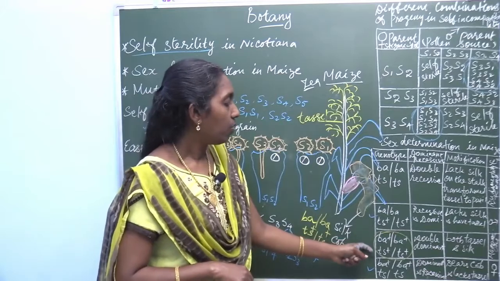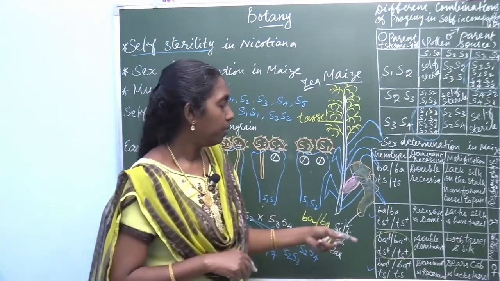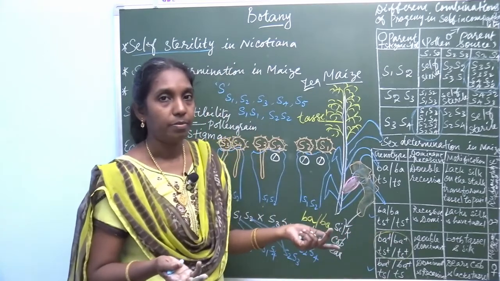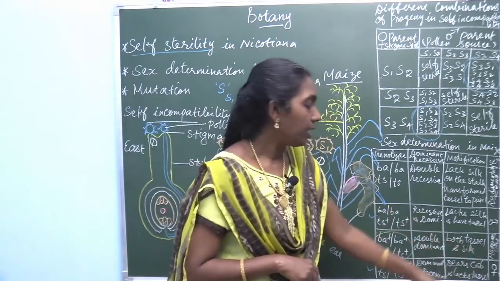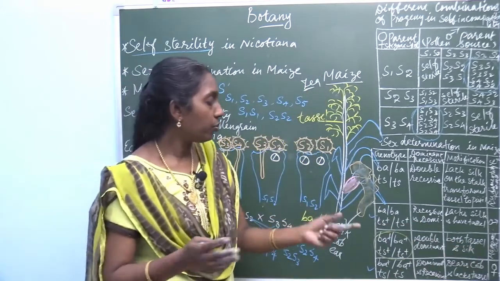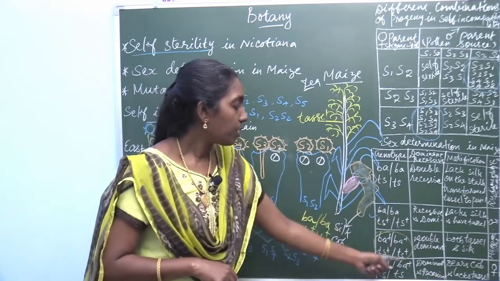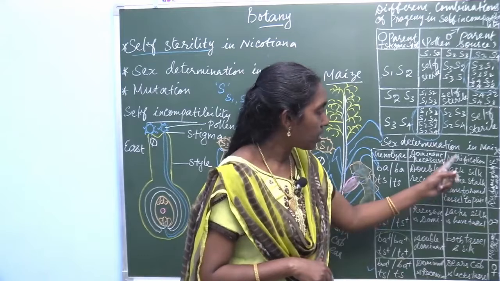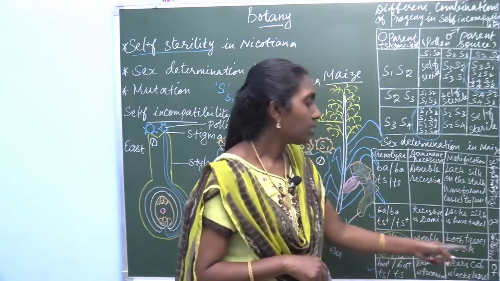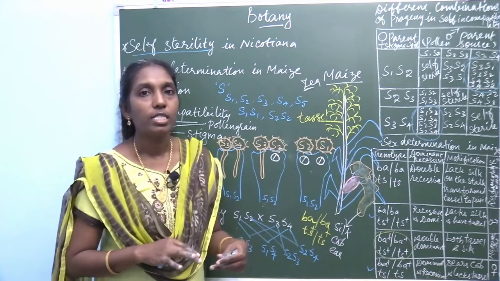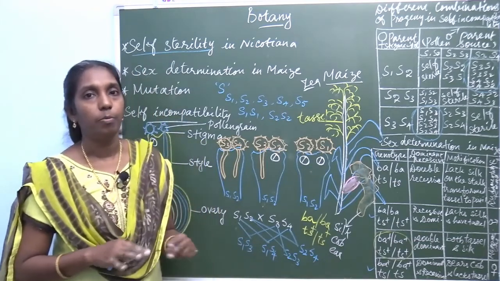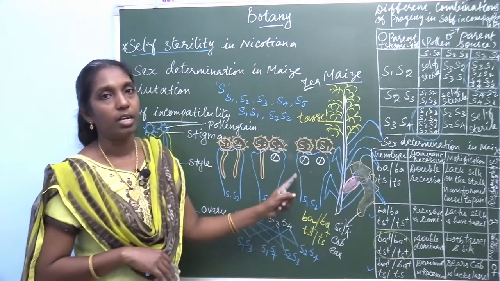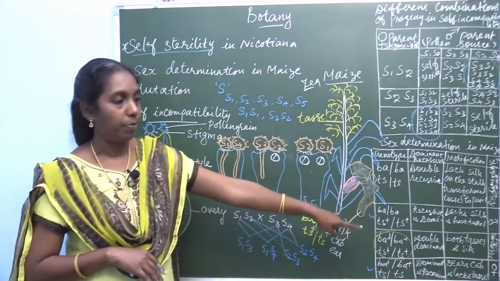And here, double dominant, both BA plus, TS plus. One word question: when does the monoecious condition occur? It occurs because of the presence of double dominance. So, double dominance produces what modification? Both tassel and silk are produced. So, it produces monoecious. This condition occurs in this genotype.